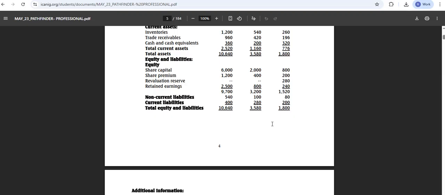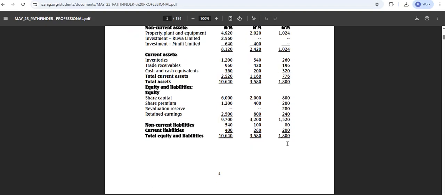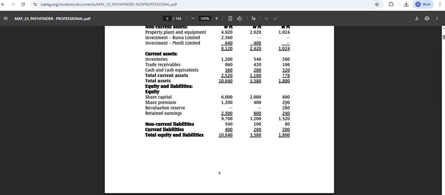They will have the same information, in the sense that the net asset of Mmili is this 800, 200, and they have a revaluation reserve here. But let us check if they have a revaluation reserve as at the date of acquisition as well. But the share capital and the premium is 800 and 200.